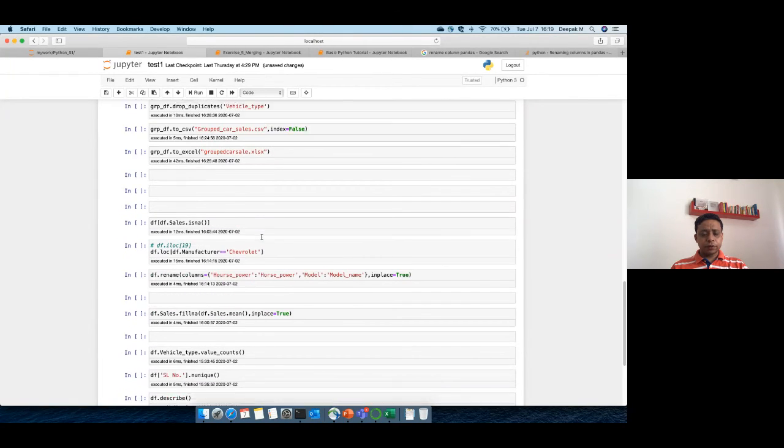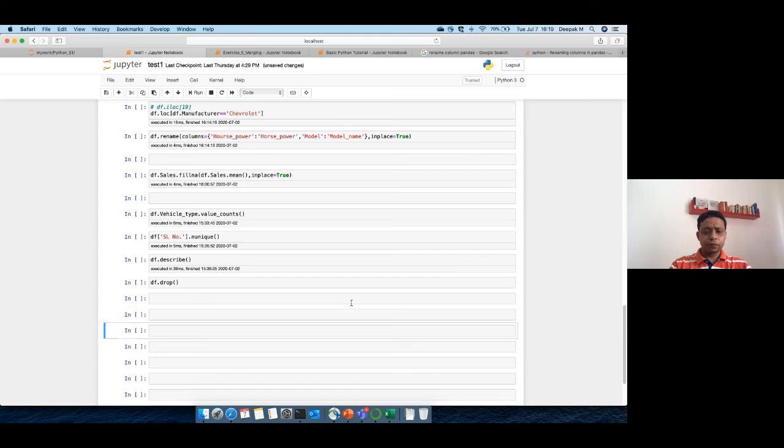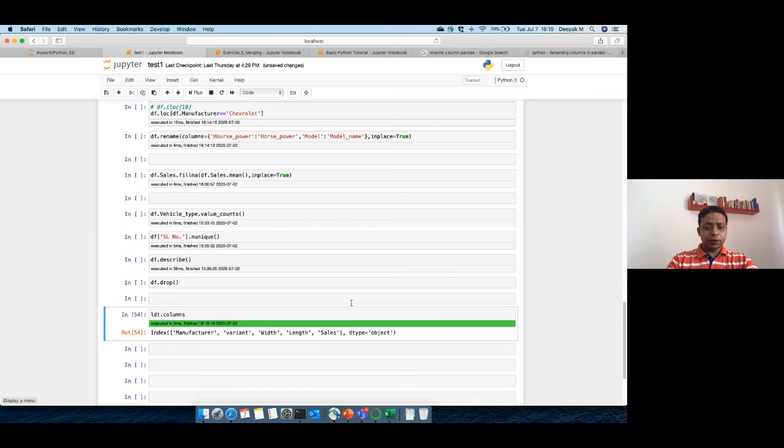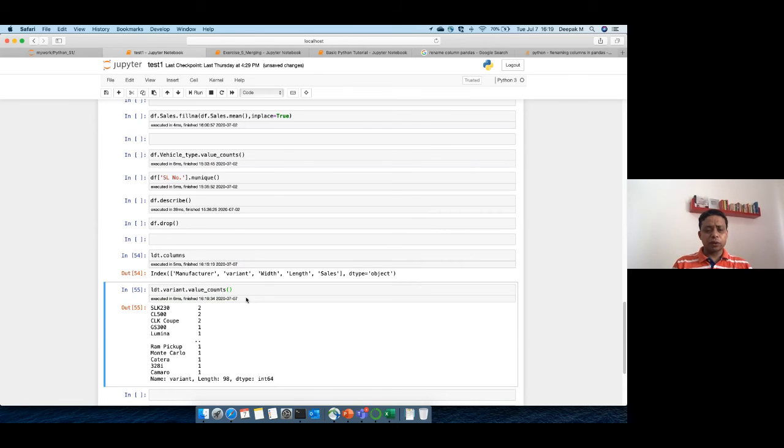I'll do something here. Let me put in LDT dot columns. We'll take this information only and we have manufacturer, variant, right? So we know what the variant values are: LDT dot variant dot value counts. Oh, there are so many. So let's go to manufacturer. I want to just split the data into two pieces. Okay, still we have so many.